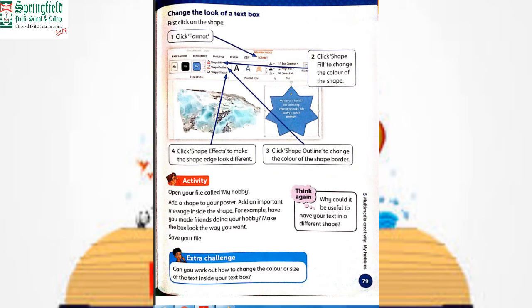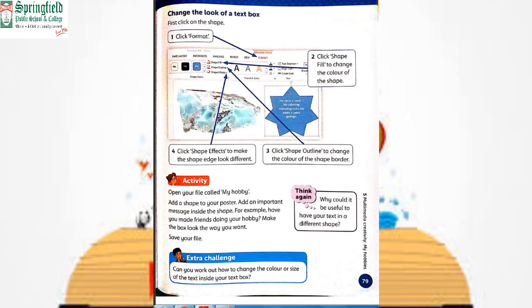Okay, now activity number 2. Open your file called My Hobby and add a shape to your poster. We have to add any shape, triangle, square, diamond. Okay, add an important message inside the shape. For example, have you made friends doing your hobbies? Okay, it's an example. You can insert any other text. Make the box look the way you want.